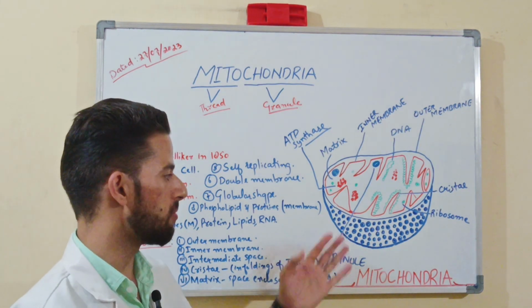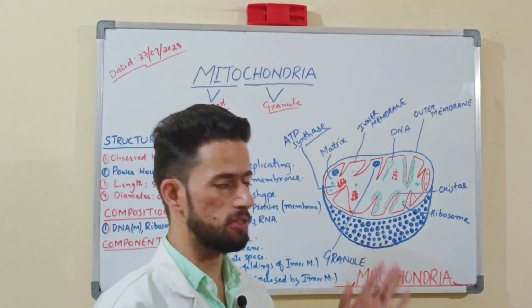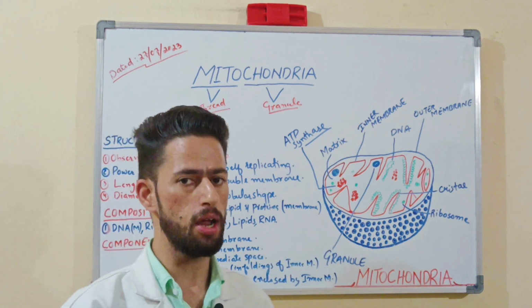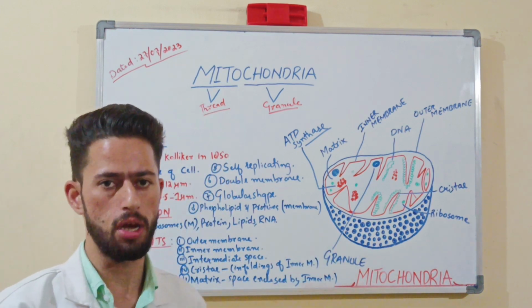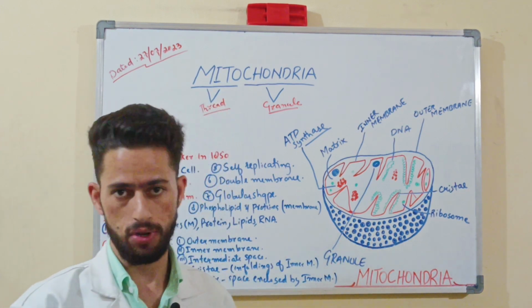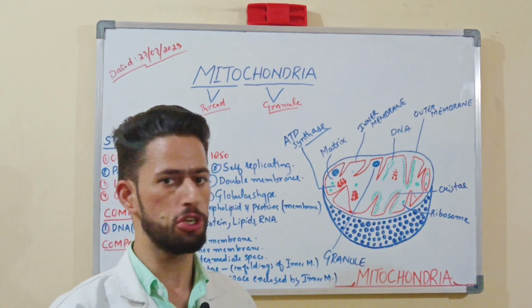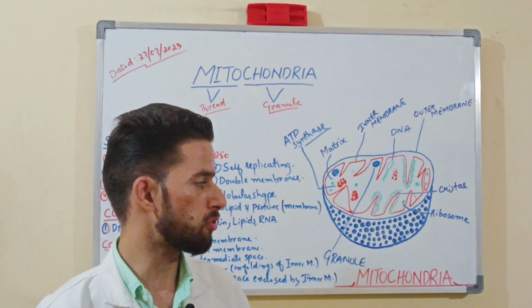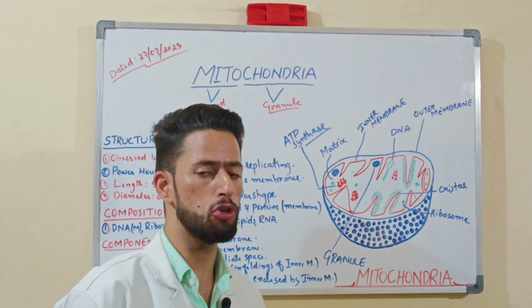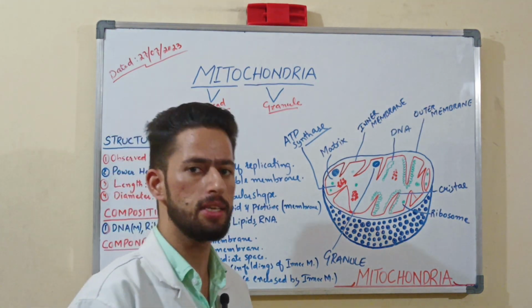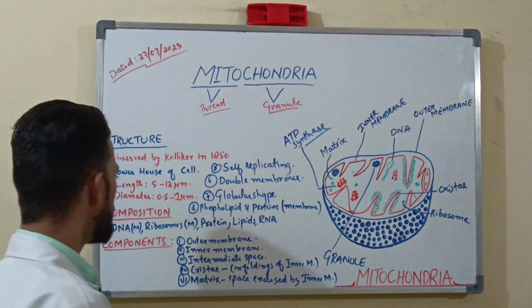So the proteins will be mainly stored inside the plasma, inside the mitochondria, and the mitochondria will use the protein in order to do the oxidation reactions or redox reactions so that it can provide the energy to the entire cell. Okay, now next one is the composition.